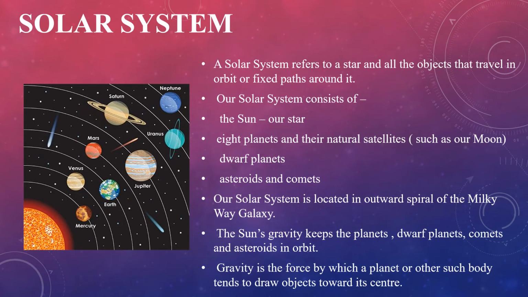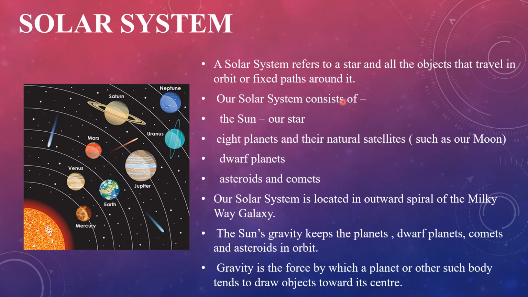Now children, let's study about the solar system. A solar system refers to a star and all the objects that travel in orbit or fixed paths around it. Children, our solar system consists of a star, meaning the sun, you all know the sun is a star, and all the objects, meaning the planets, that move around the sun in a fixed path called orbit.